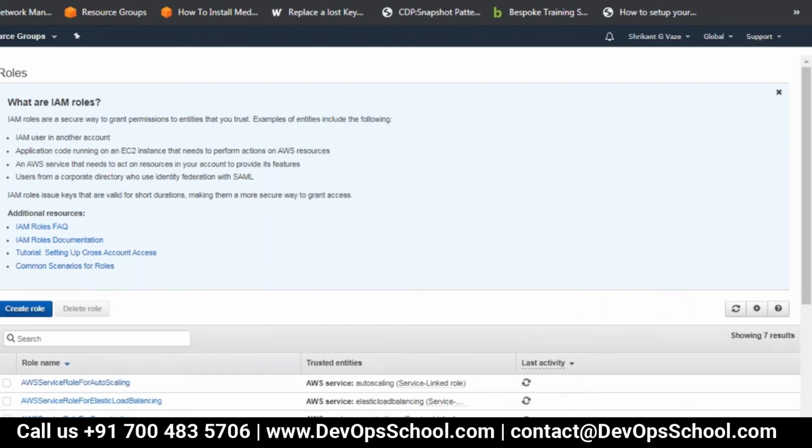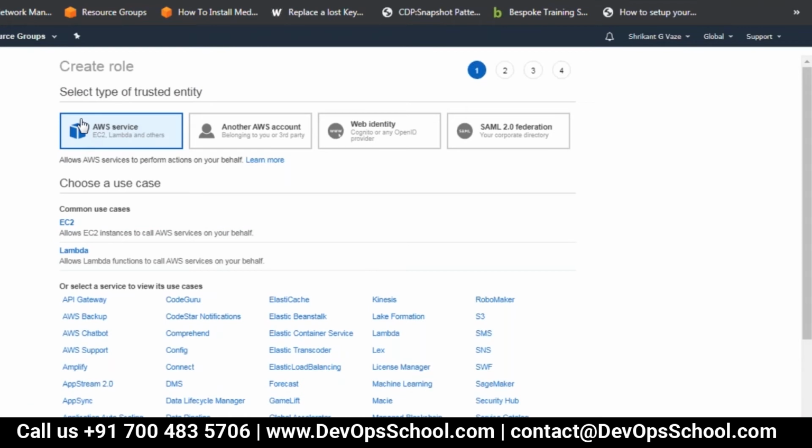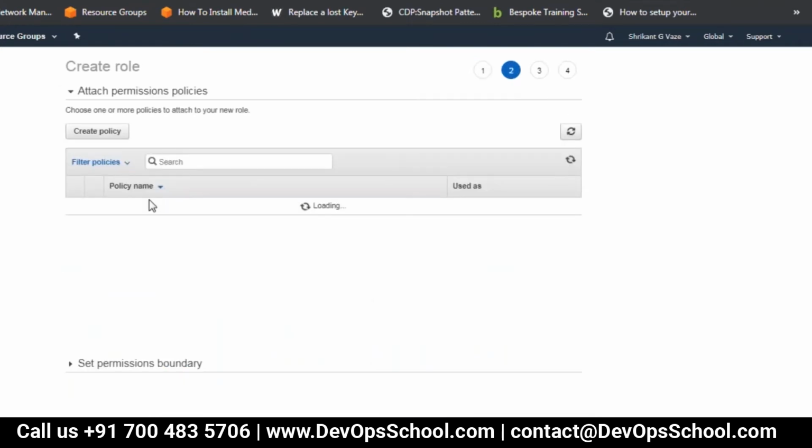I'll just show you how to create a role. First example: a role that allows AWS services to perform actions on your behalf. So I want to create this role and assign it to an EC2 instance, for example. So I will go to next, permissions. I'll show you this demo so that you will know.